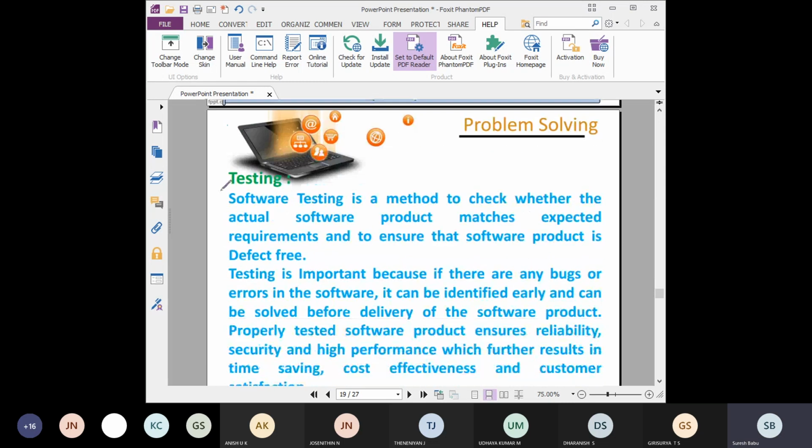That is coding. Then testing means we have to check whether the actual software product matches the expected output, that is the expected requirement, to ensure that the software product is defect free. Defect means we should not produce any error. That is called a defect.